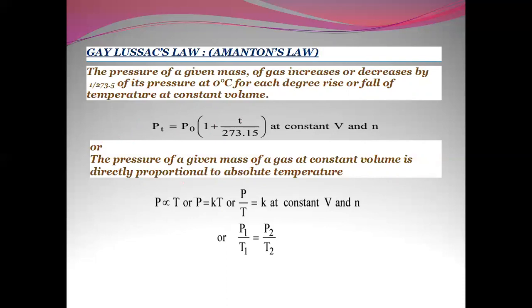According to Charles law, volume was directly proportional to temperature, and we even write it as P1 by T1 is equal to P2 by T2. This is how we wrote it for volume in Charles law.